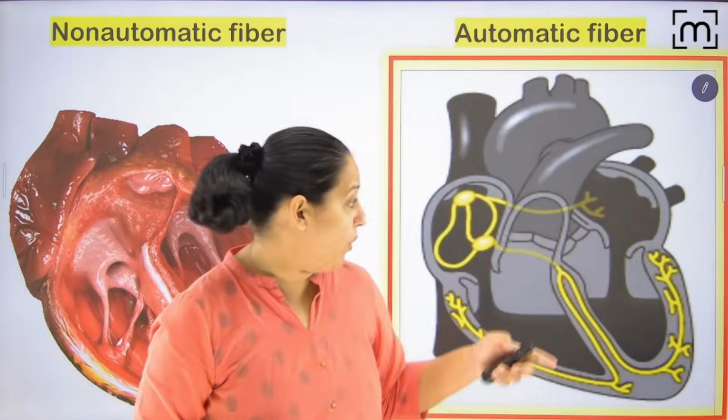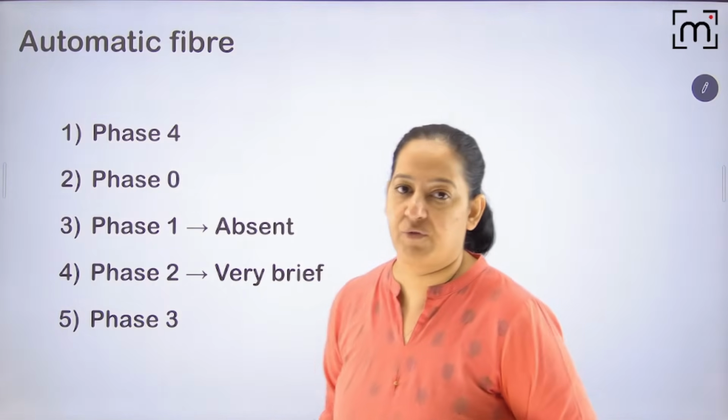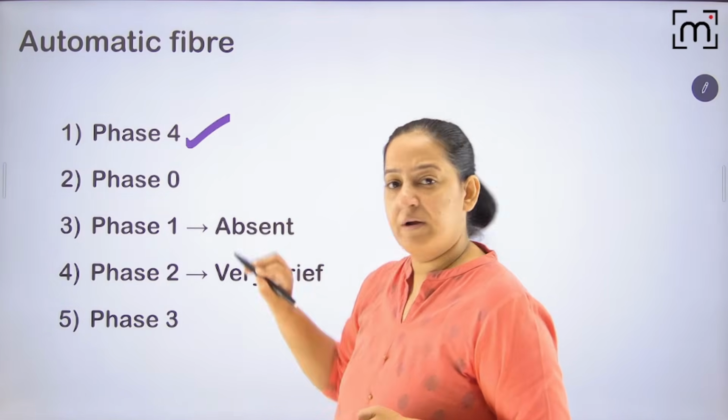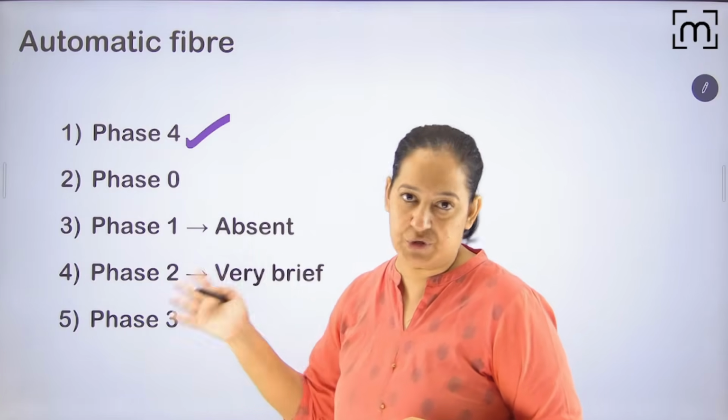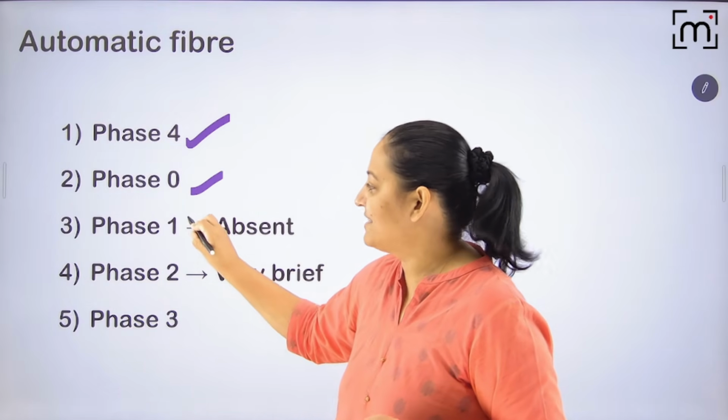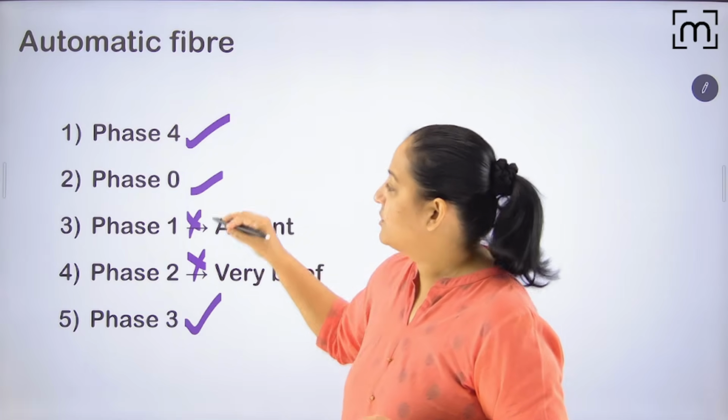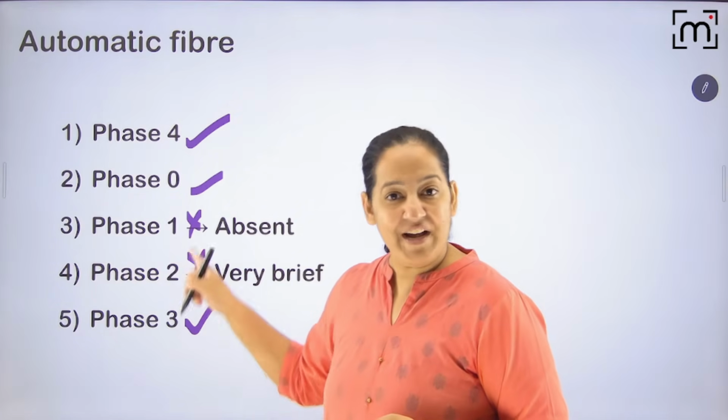Okay, so here in automatic fiber, I will start with phase 4. So first I will tell you phase 4. After phase 4, I will start with 0, 1, 2, 3. So phase 0 is there, 1 is absent here, 2 is absent here, 3. So here only 3 phases are there. 1 and 2 are absent.